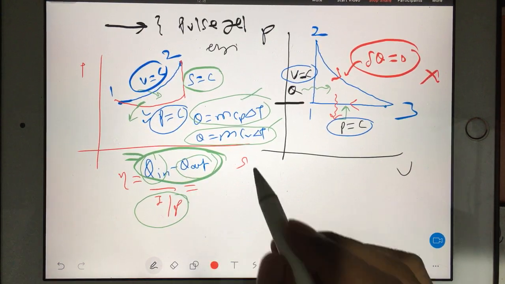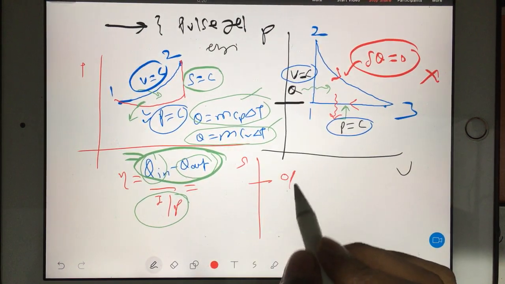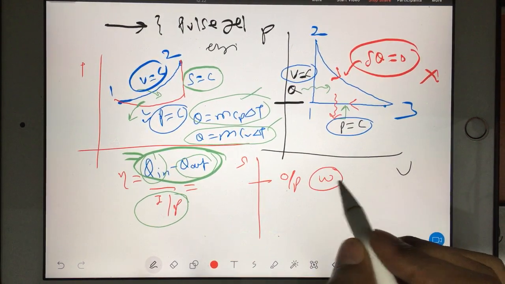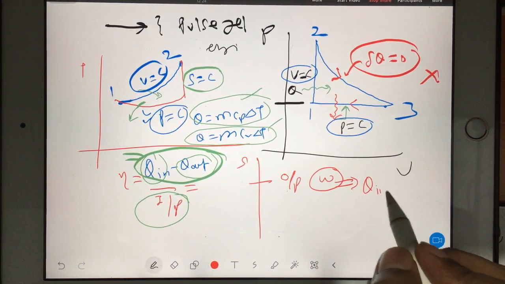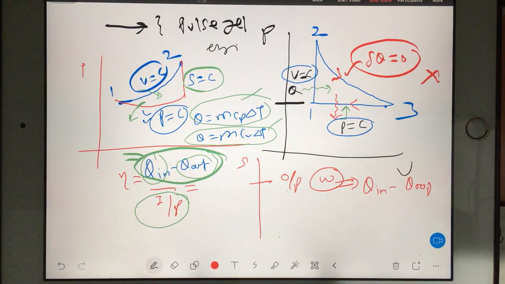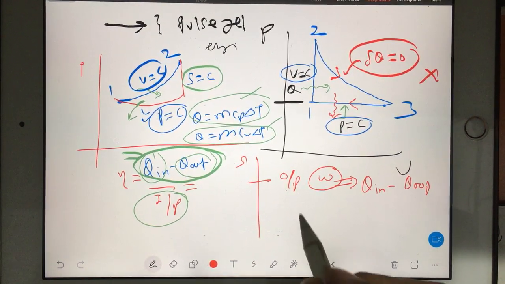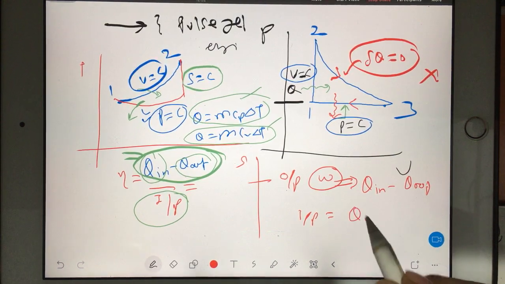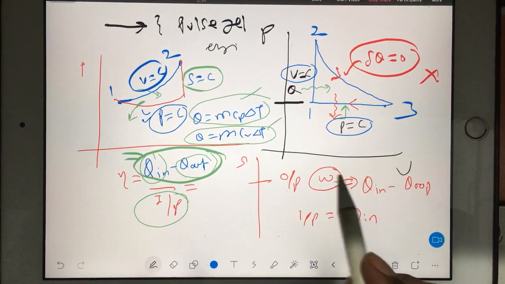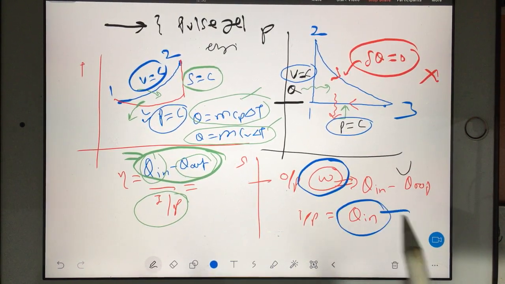Always remember, whenever you are doing any cycle, your output is always your work done. And what is your work done? It is always Q in minus Q out. Always, any kind of cycle you draw. Okay, and your input is nothing but Q in, because finally to achieve this work, you are giving this much heat.